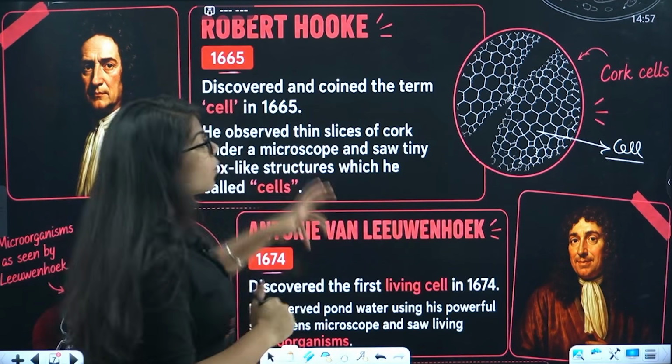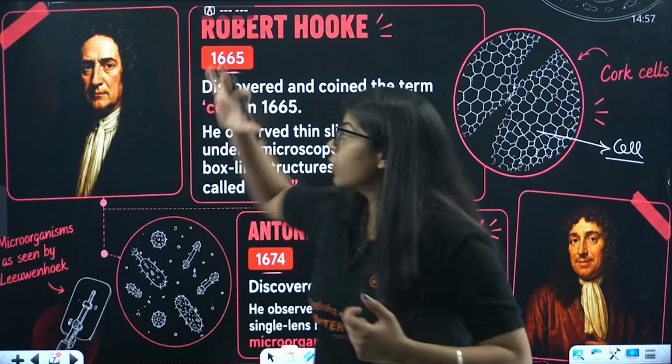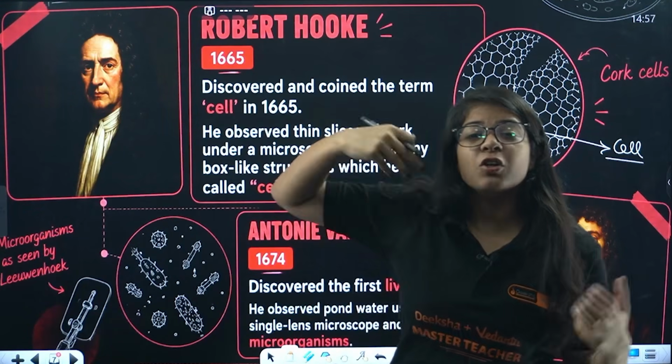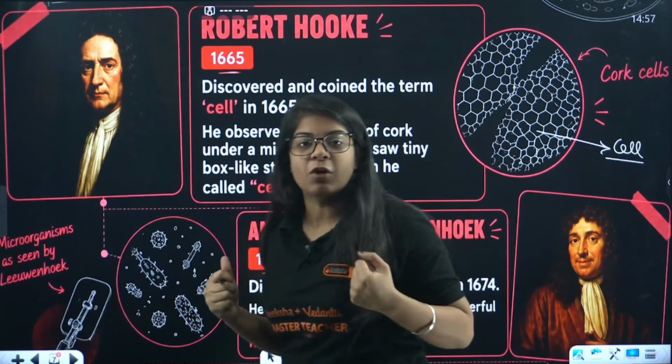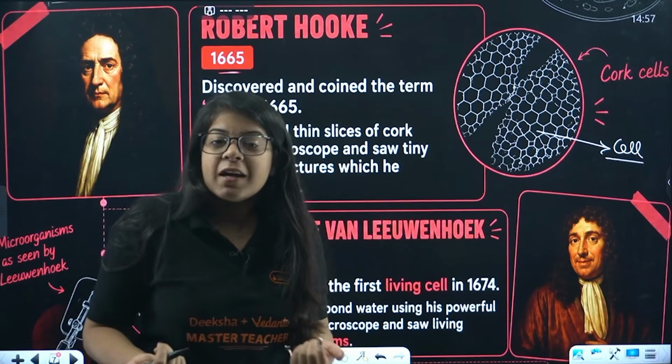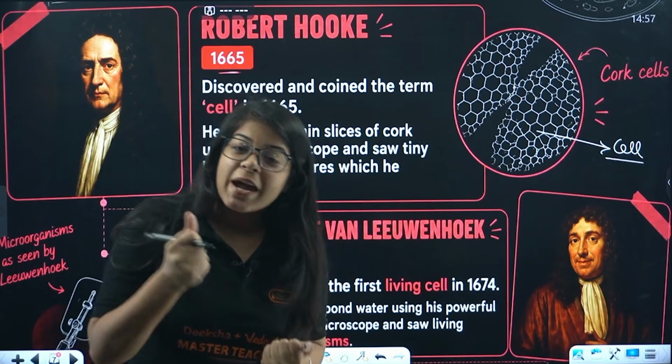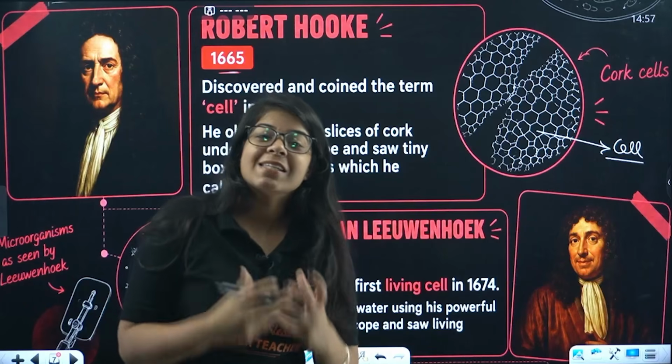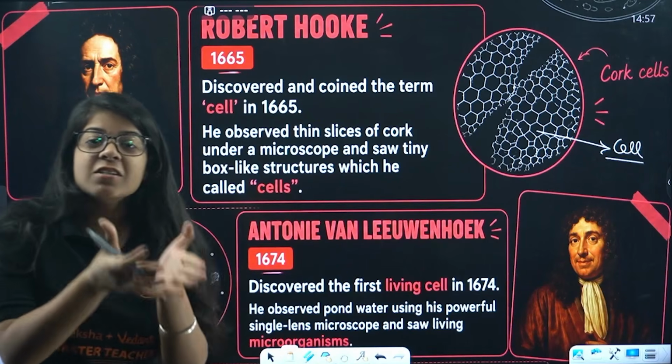Now bacha, there are two types of cells. These cells, the cork cells, they were dead. They were not growing. They were not doing any work. On the other hand, the cells inside us, they do work. They are living, right? That's why we are living. So Antonio van Leeuwenhoek discovered the living cells, the first living cell.